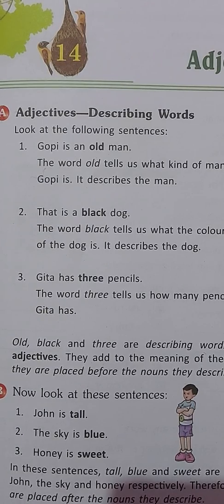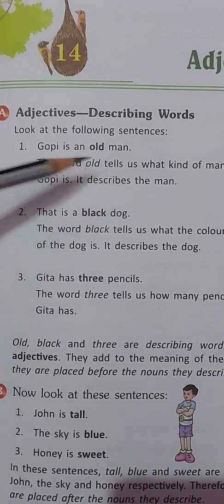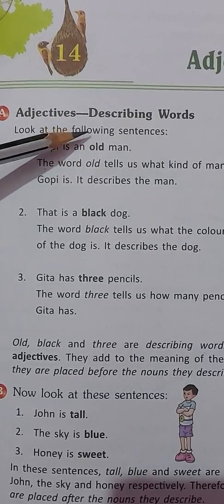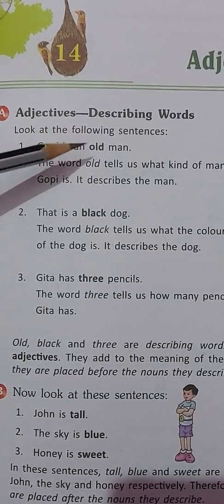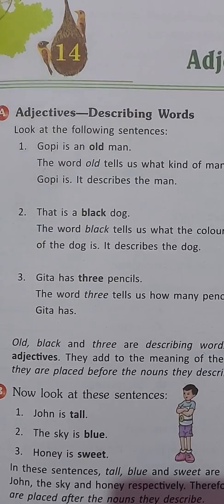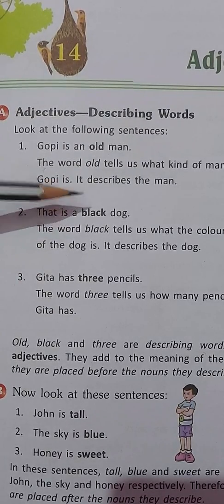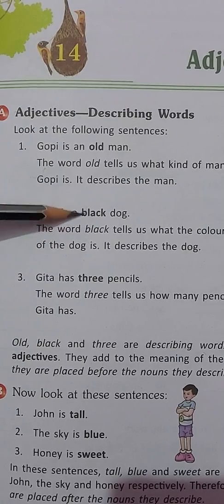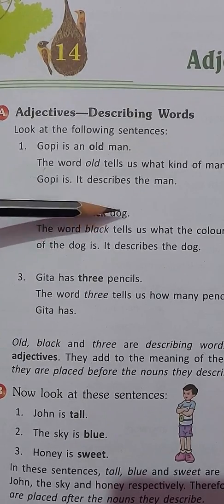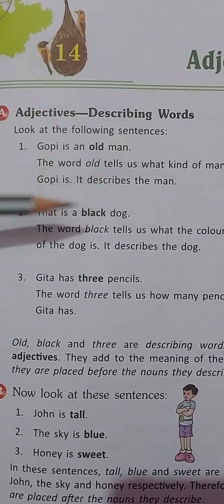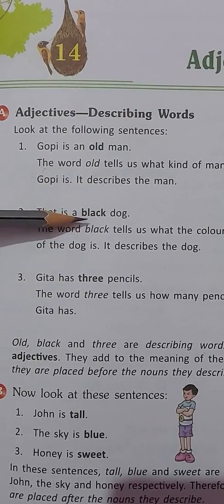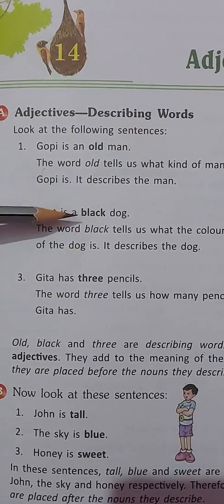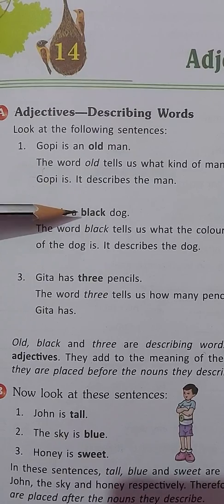Like sentence one is Gopi is an old man. Now the word old tells us what kind of man Gopi is. So Gopi is an old man. Now similarly, that is a black dog. Here the word black is telling us more about the noun dog. So black is the describing word, or we can say black is the adjective.